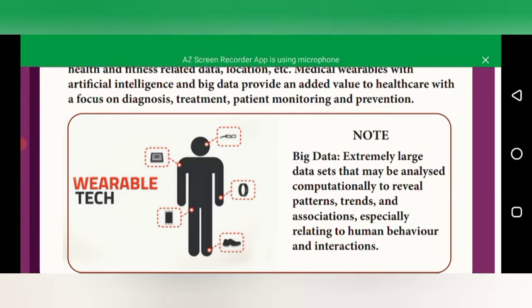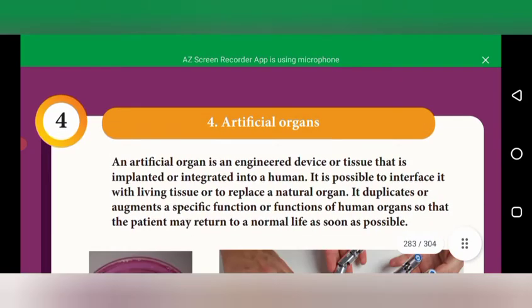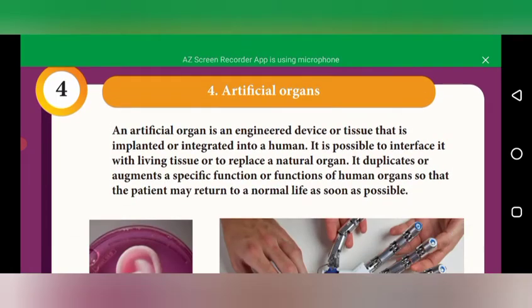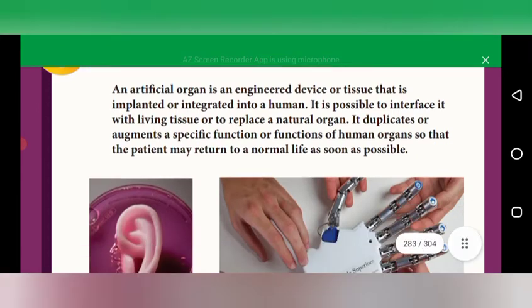And also the artificial organ, you know very well about the artificial organ because it is a device. Whenever we lose any organ in our body, such as a hand, leg or fingers, it can be artificially made and fixed to the patient. It will give the specific functions of the human organs. So this is also one of the advanced treatments here.